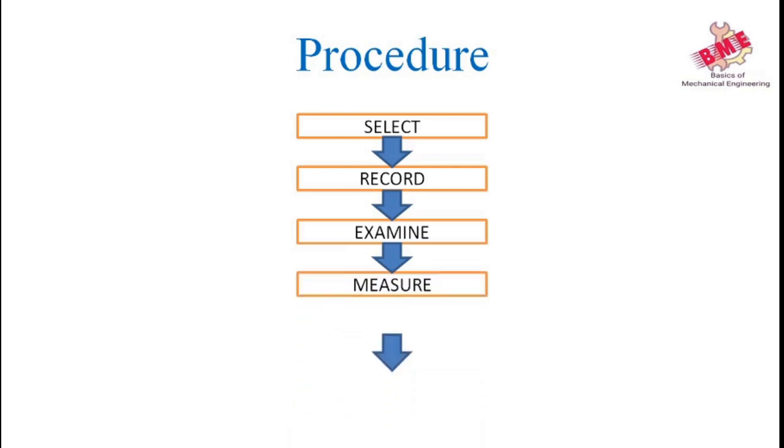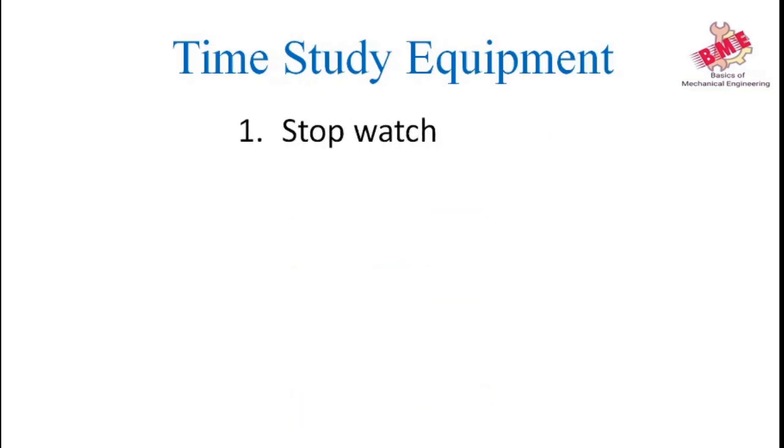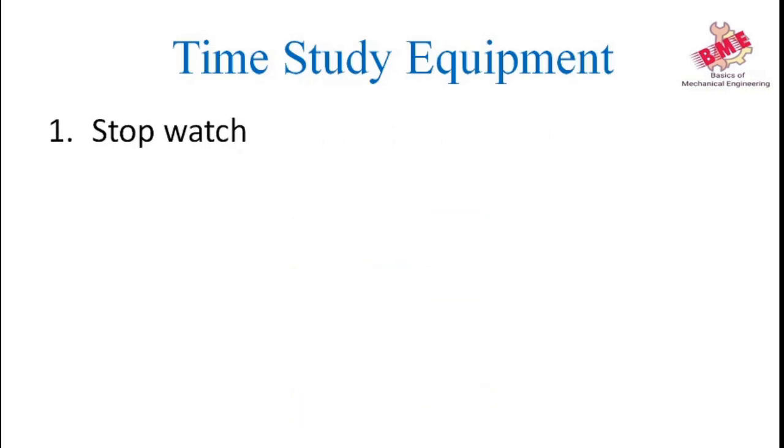Next step, measure. Use the appropriate work measurement technique to measure the time required. Determine the standard time for each operation by adding the suitable allowances. And the last step is define. Define precisely the series of activities and methods of operation for which the time has been found. This is the procedure for work measurement. Now we will see the time study equipment which is used for it.